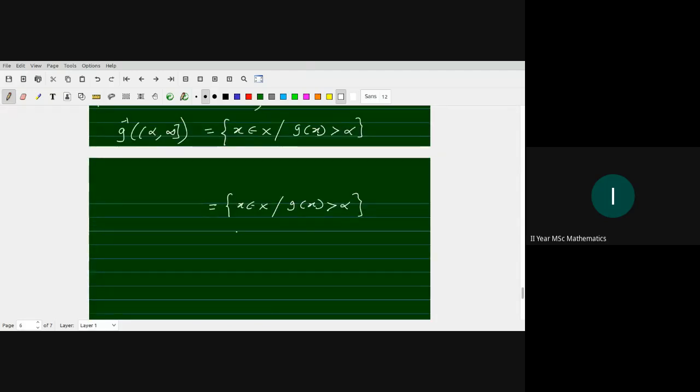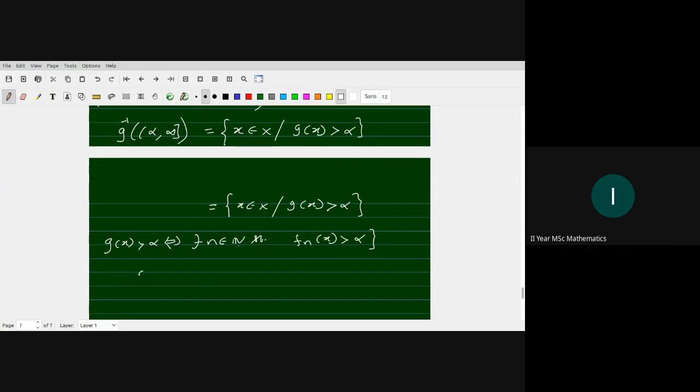It means there exists an n in natural numbers such that Fn of x is greater than alpha. The other way is also true: if there is an n in natural numbers with Fn of x greater than alpha, then alpha is not an upper bound of the collection of Fn of x.